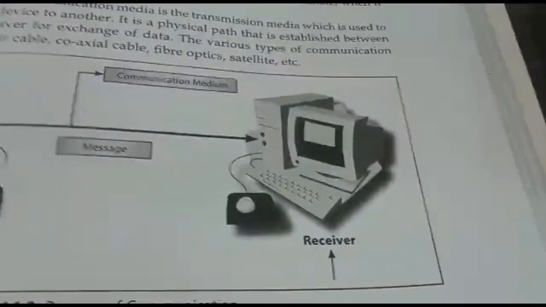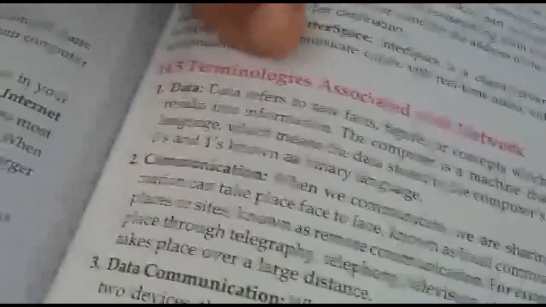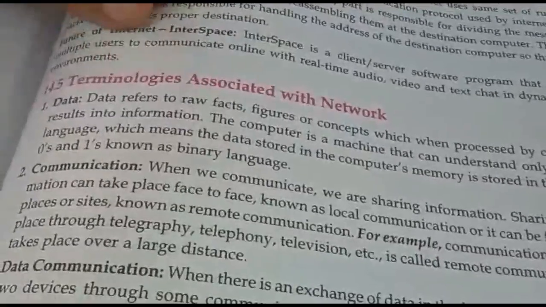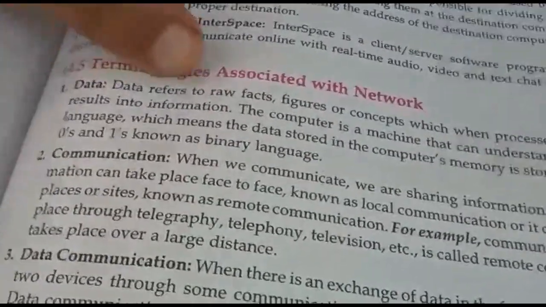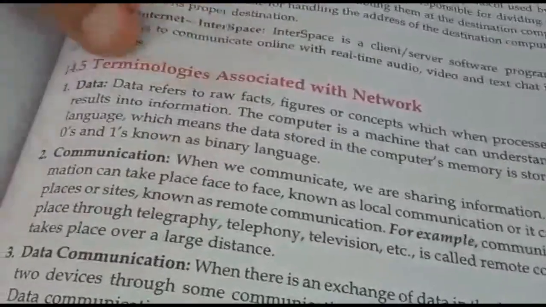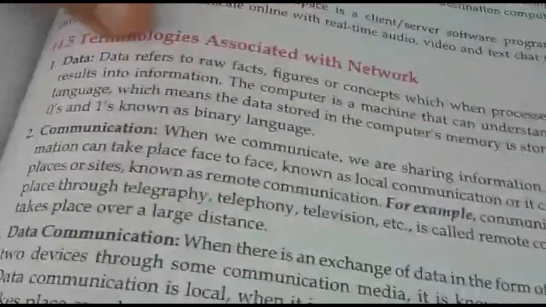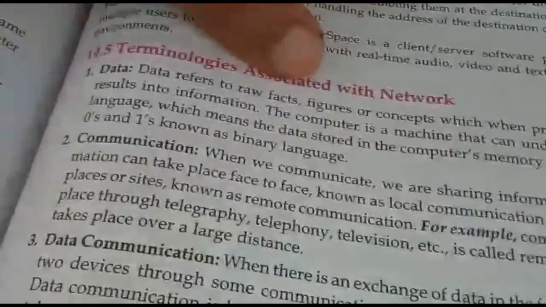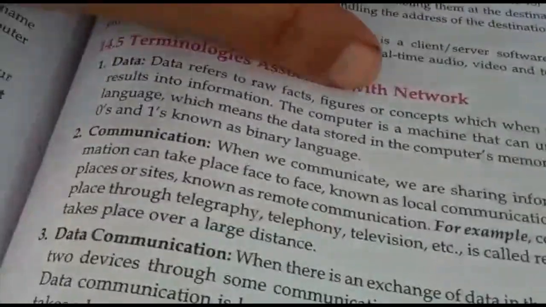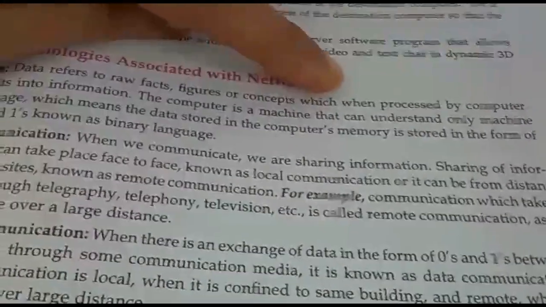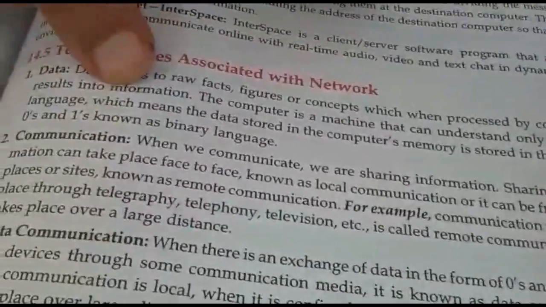The next topic we are taking is the general terminologies associated with the network. First is data. Data refers to raw facts and figures, the same definition that we have been studying since the 5th, 6th standard. It is raw facts, figures or concepts which, when processed by a computer, result in information.